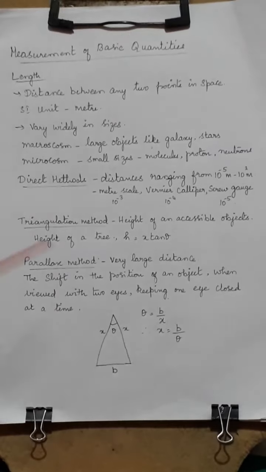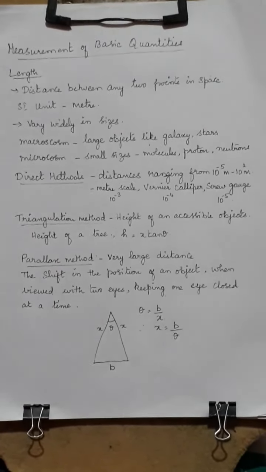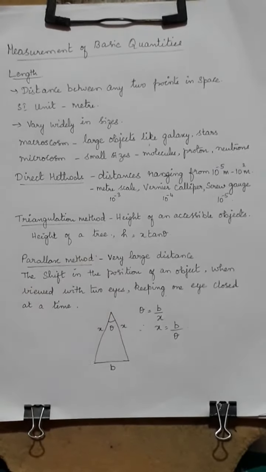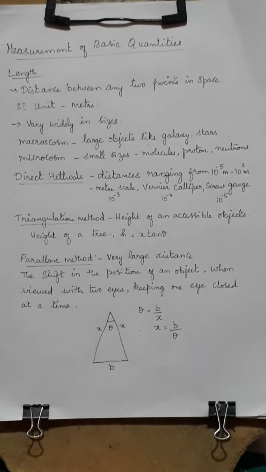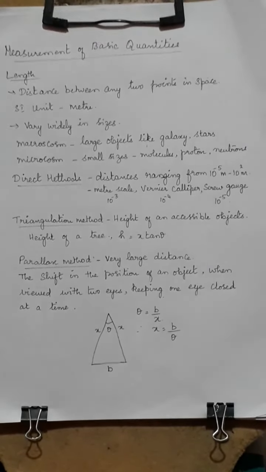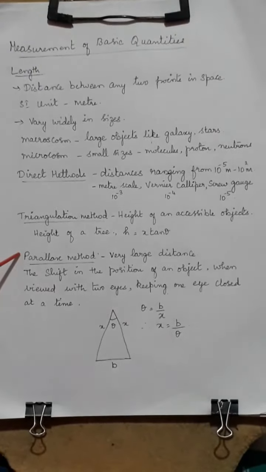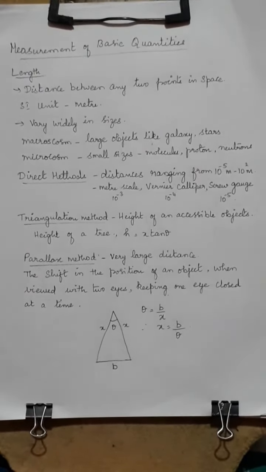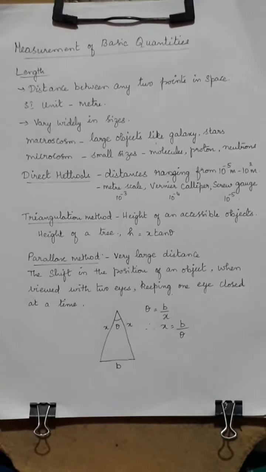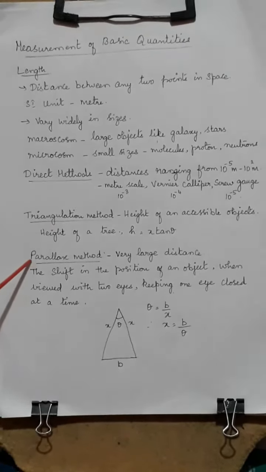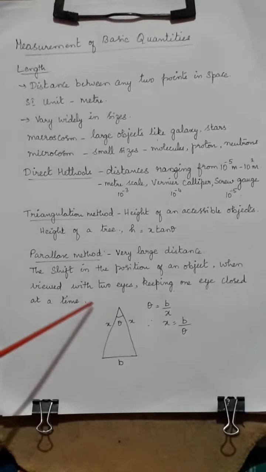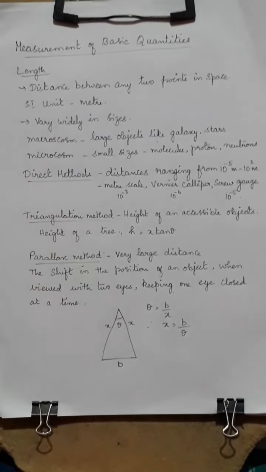The next method is the parallax method. The parallax method is used for very large distances, for example the moon. If you need to find the distance of the moon from the earth, I will use the parallax method. We have two eyes, but I am going to use only one eye at a time and view the image to find the distance.